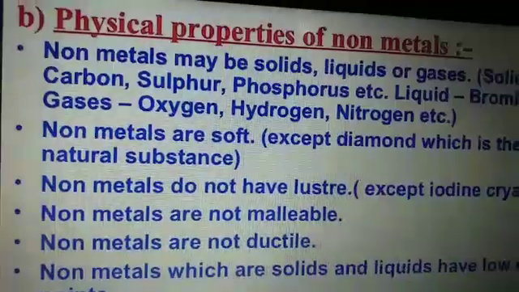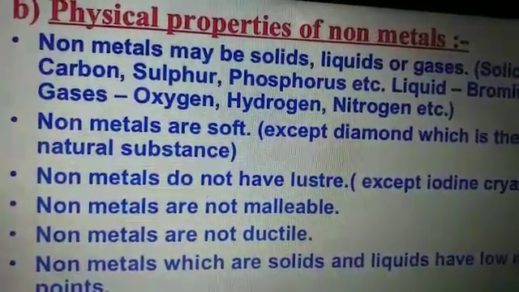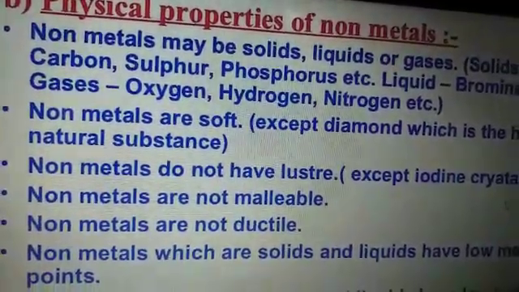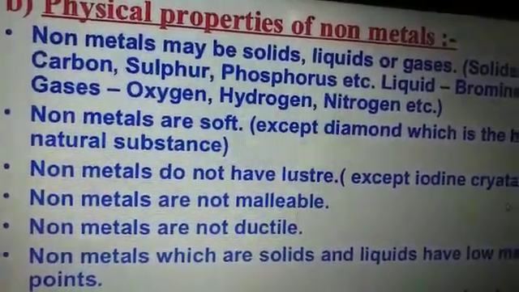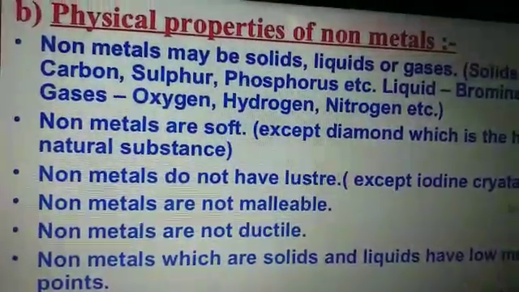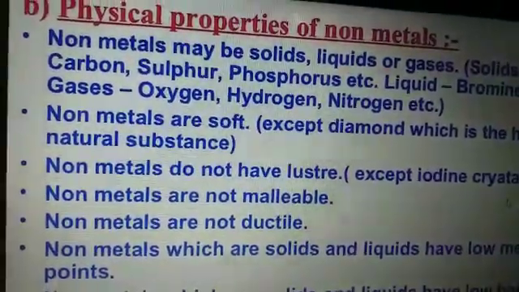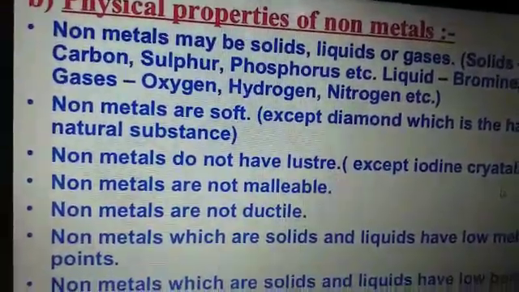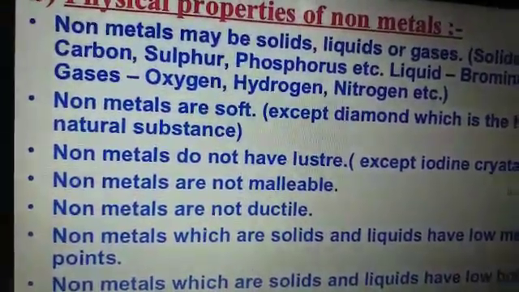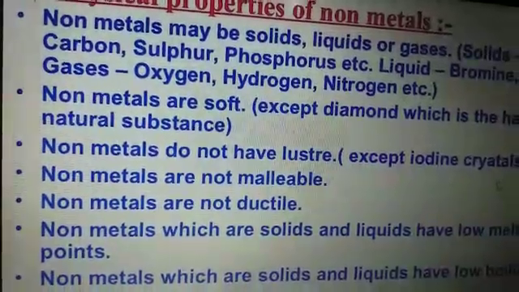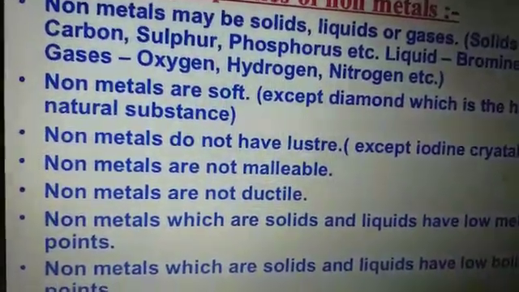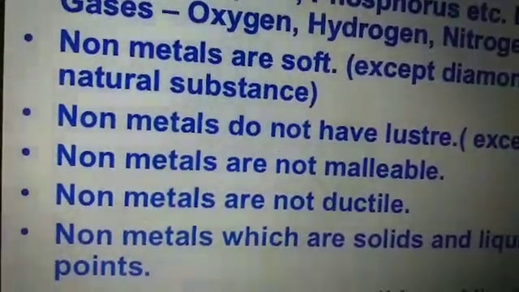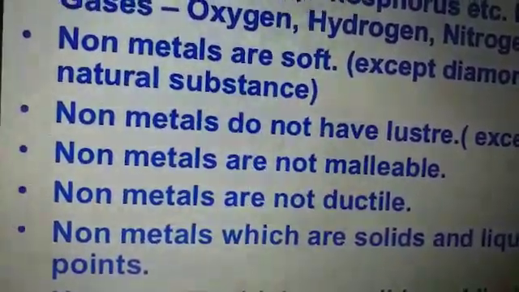So students, let's see the physical properties of non-metals. As we have earlier told, metals are usually solid. But here what is the point? In non-metals, they may be solid, liquid or gaseous. And the next point is these are generally soft, but the exception is diamond, that is hard. Next point is non-metals do not have luster. That means they are not shiny, they are not lustrous.